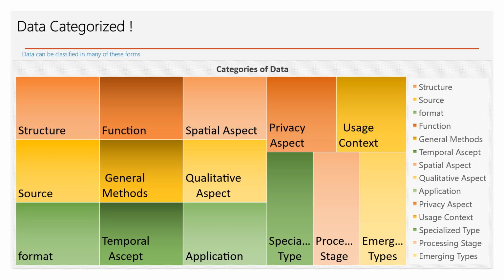So these are high level. There are 13 to 14 ways the data can be classified. We'll see in detail how these can be classified.